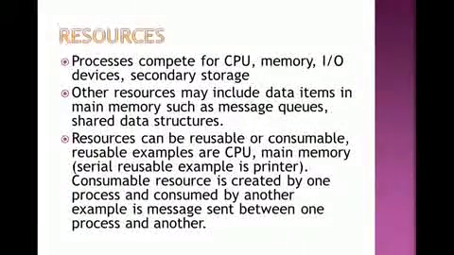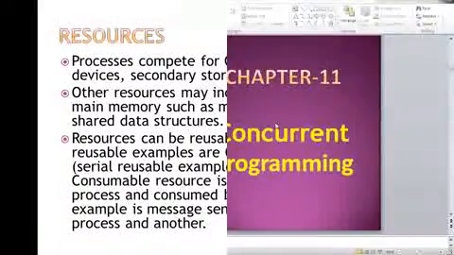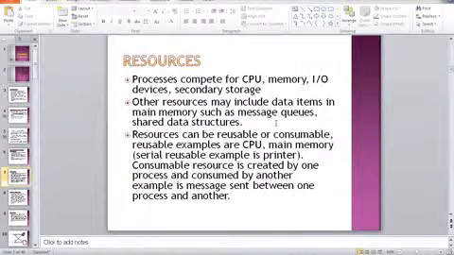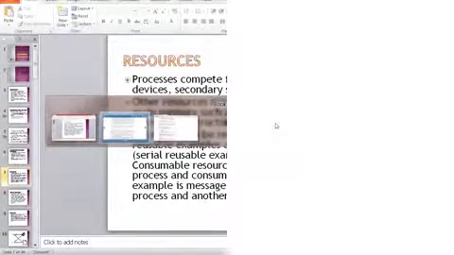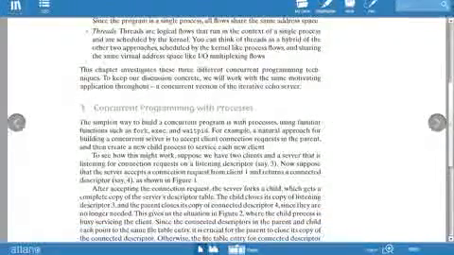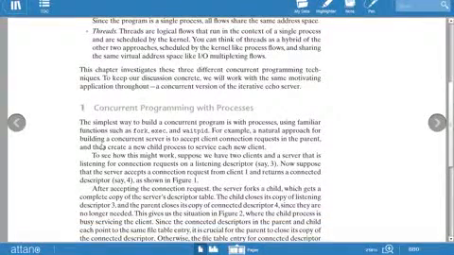Now what are the resources used for concurrency in a process? First of all, let's deal with it with the help of the book. This is concurrent programming with processes. The simplest way to build a concurrent program is with processes, using familiar functions such as fork, exec, and waitpid.